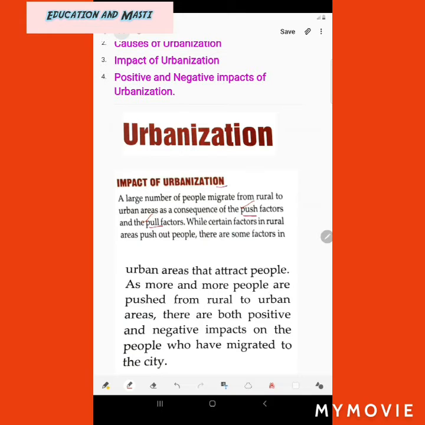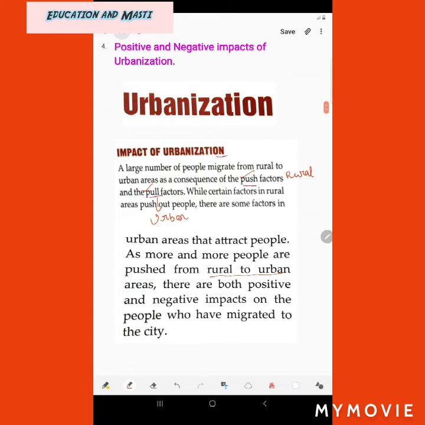Push factors we relate with rural areas, and pull factors we relate with urban areas. While certain factors in rural areas push people out, some factors in urban areas attract people. As more and more people move from rural to urban areas, there are both positive and negative impacts on the people who have migrated to the city.